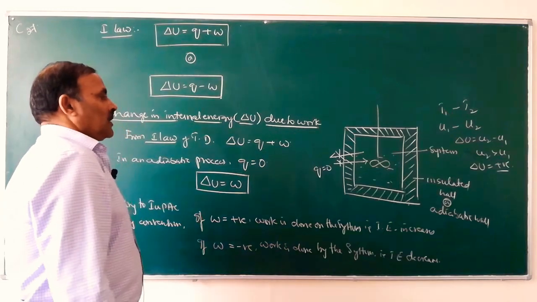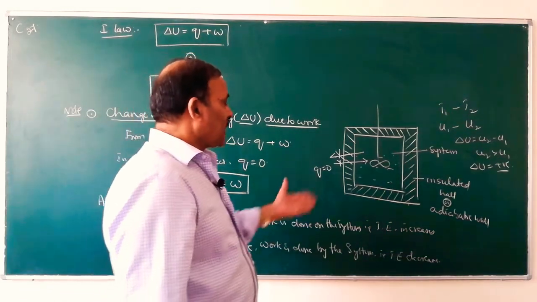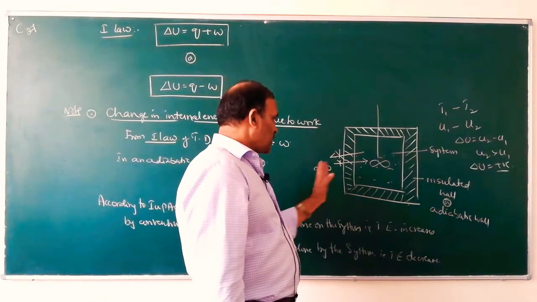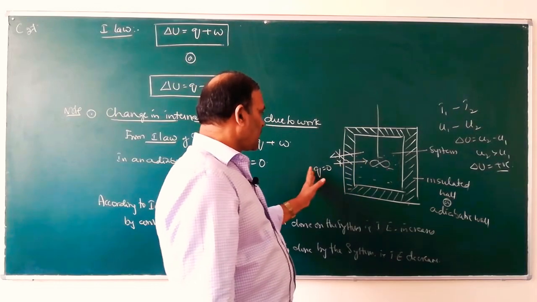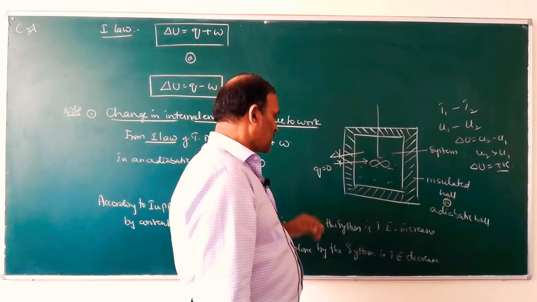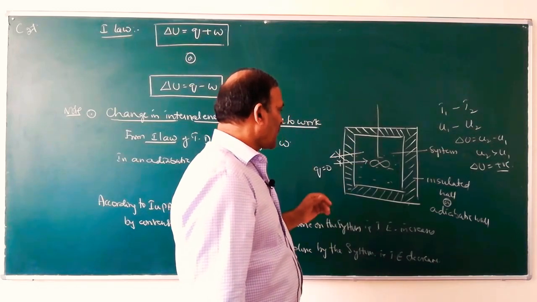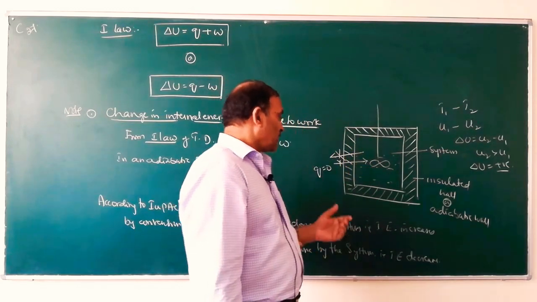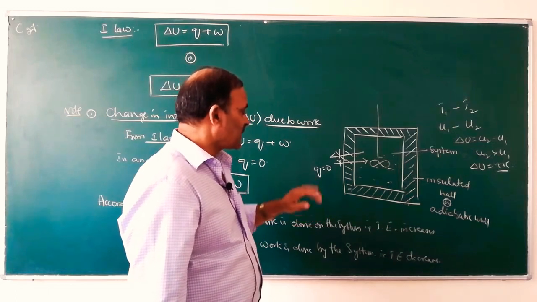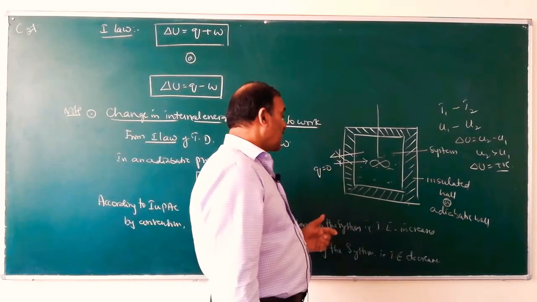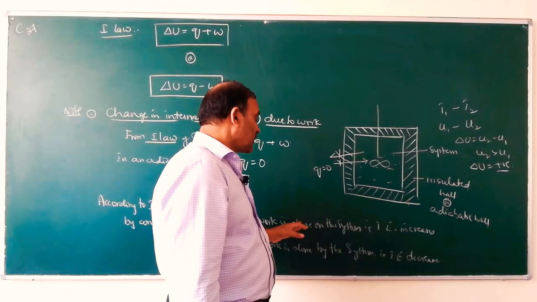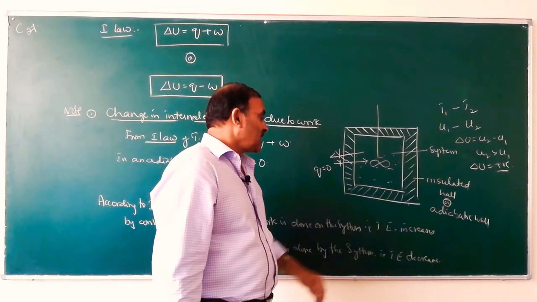So, in an adiabatic process where there is no entry of heat into the system or out of the system, if work is done on the system, W is positive. If work is done by the system, W is negative. If work is done on the system, internal energy increases.